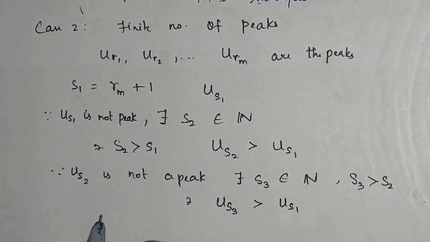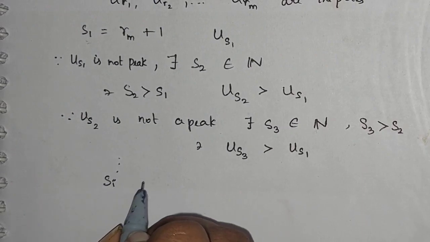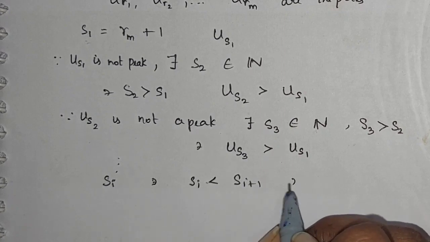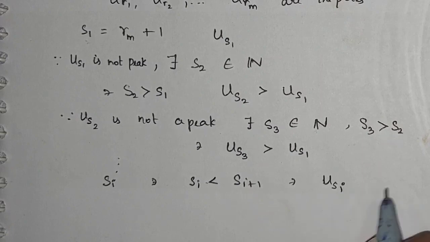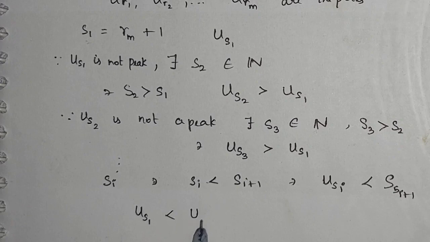In this way, proceeding, we obtain Si such that Si is less than Si plus 1 such that uSi is less than uSi plus 1. Hence I am going to collect in this way and it goes on. Now my sequence I have collected is like this: uS1, uS2, uS3 and so on. In this way I am getting the monotonically increasing subsequence.